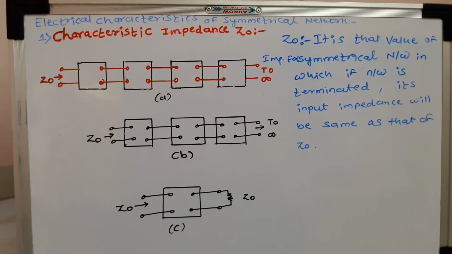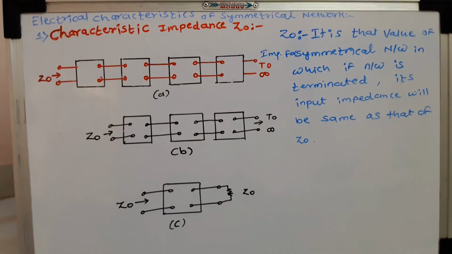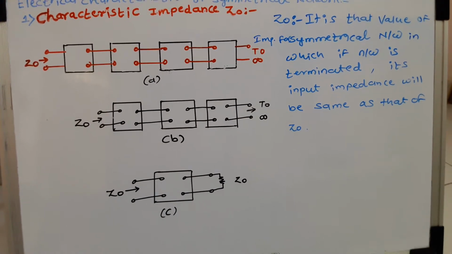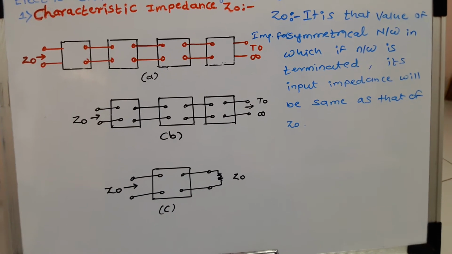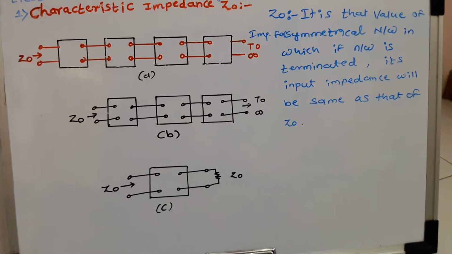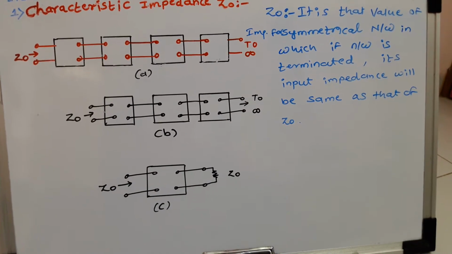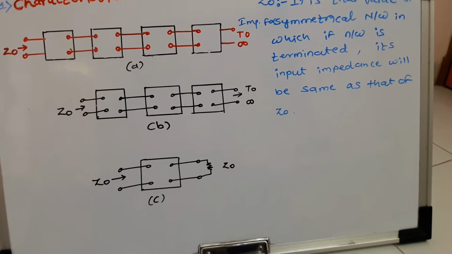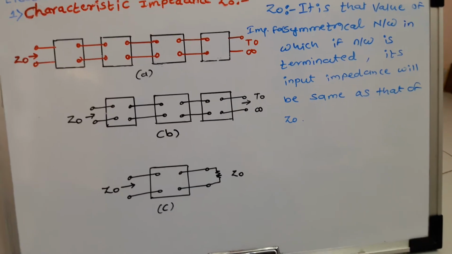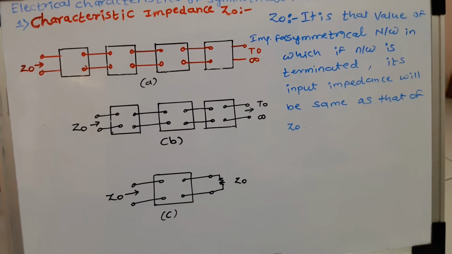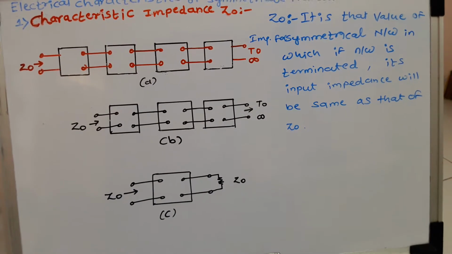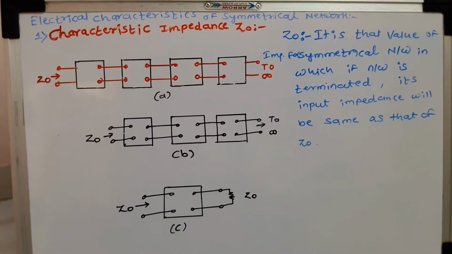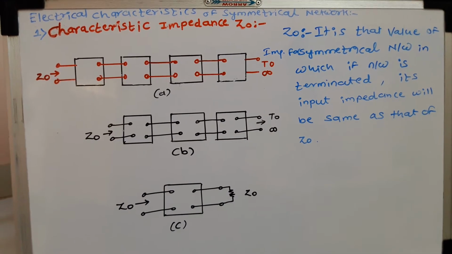Till now we had seen symmetrical networks and asymmetrical networks. A symmetrical network is the one in which the electrical properties of the network are not affected by interchanging input and output ports. So we can swap between the input port and output port. Such a network is called a symmetrical network.